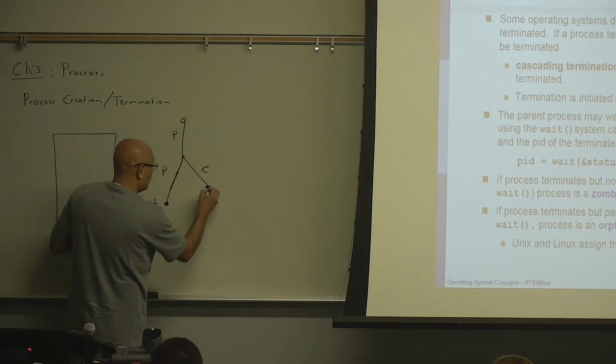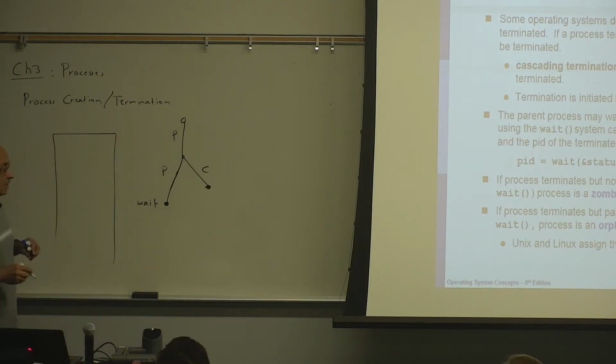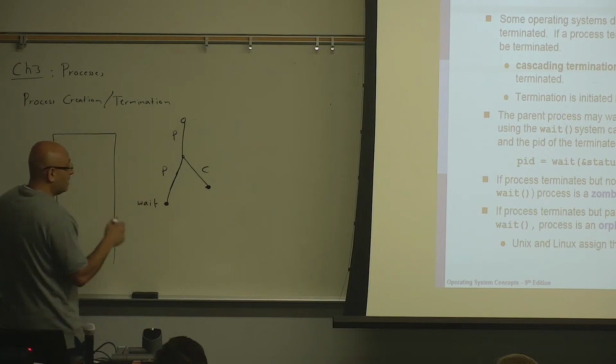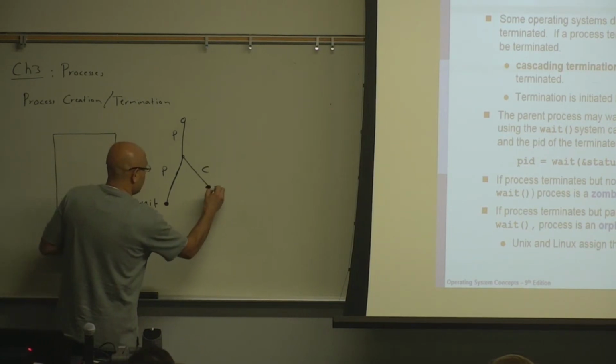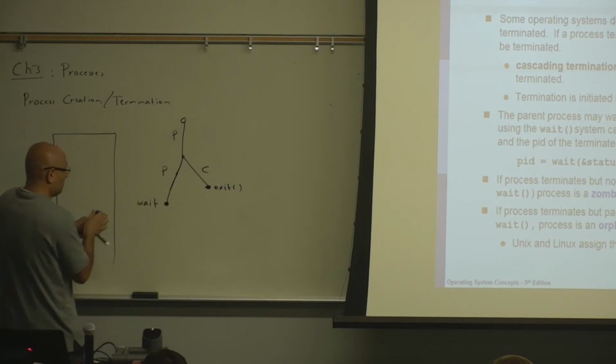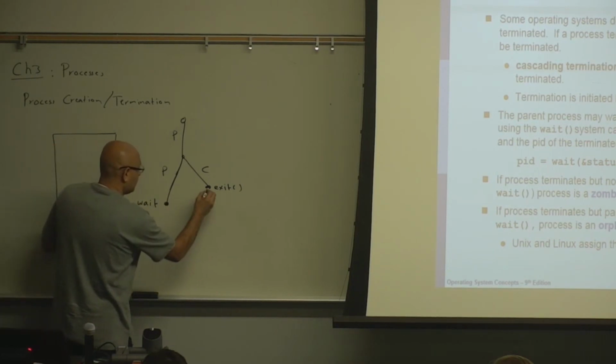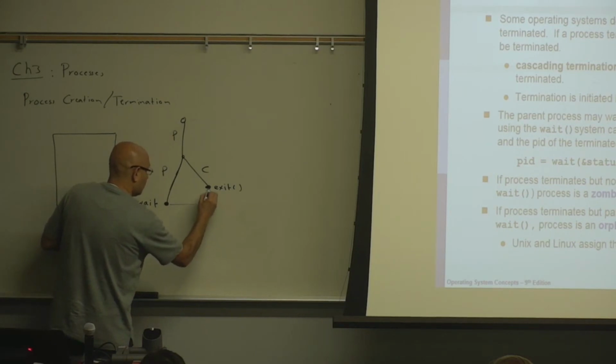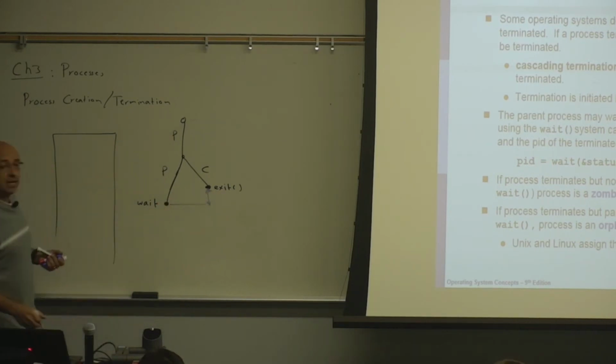But in general, the child may terminate before the parent calls wait, and in this case, during this time period between the exit and the wait, the child is a zombie. It has terminated, but its parent has not yet called wait.